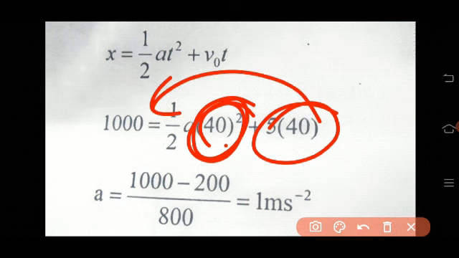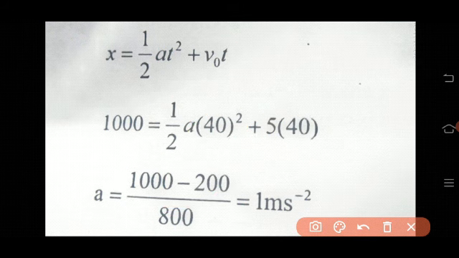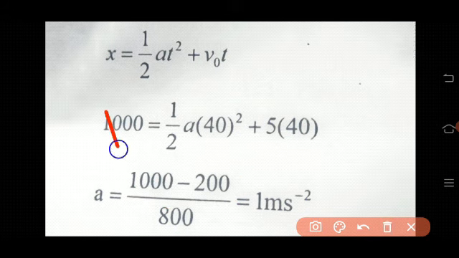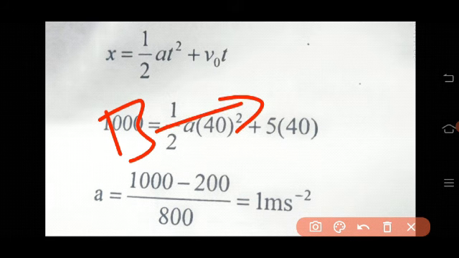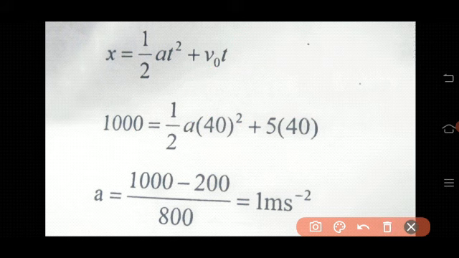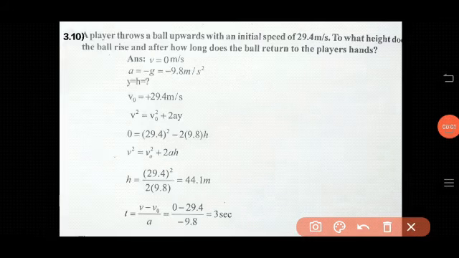Bring it to the left hand side: 1000 minus 200 by 800. So a equal to 1000 minus 200 by 800, that's 800 by 800, that is 1 meter per second square. So the acceleration of B must be 1 meter per second square. Therefore, he can overtake car A without colliding with car C or without making an accident. Hope you understood this problem.